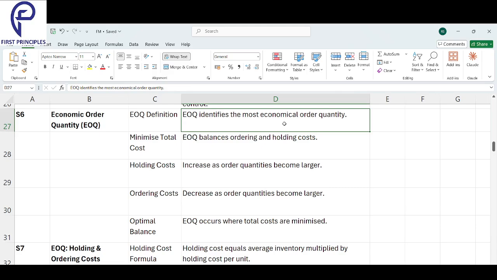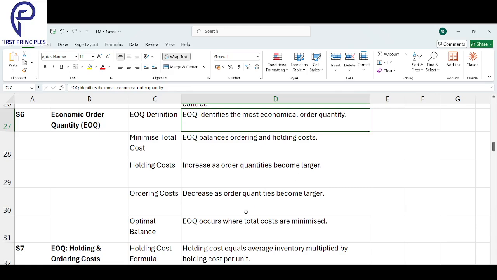How much should you order such that your ordering cost is minimal and your holding cost is minimal? How much should you order each time? That is called EOQ, economic order quantity.